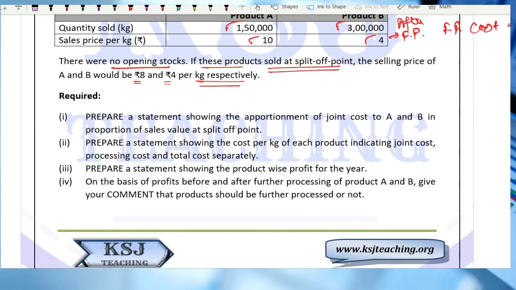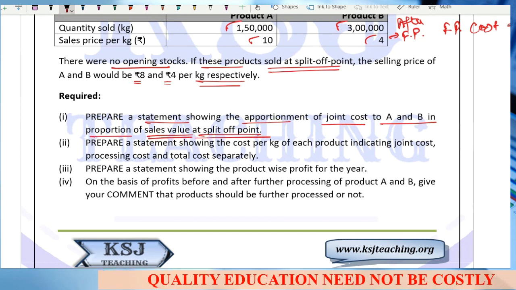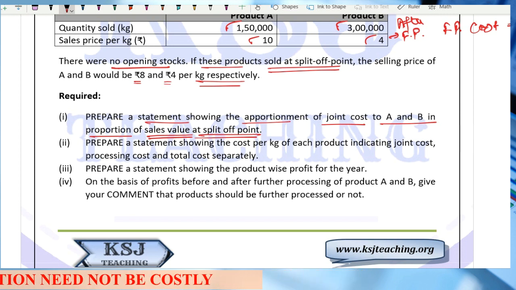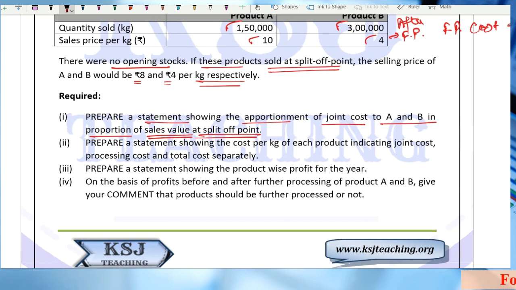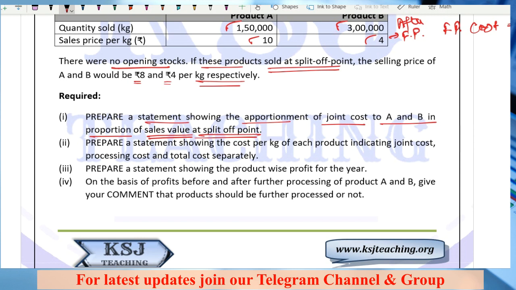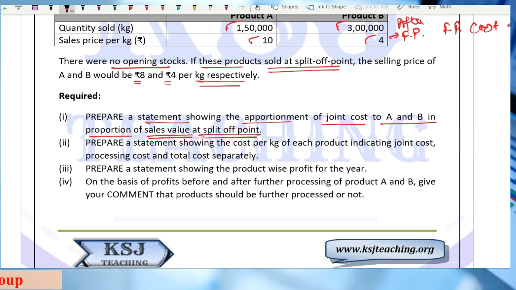He says prepare a statement showing the apportionment of joint cost to A and B in the proportion of sales value at split off point. Read the question very carefully. He is not saying in the proportion of selling price at split off point, he's asking you sales value. So first you will have to identify the sales value at split off point.